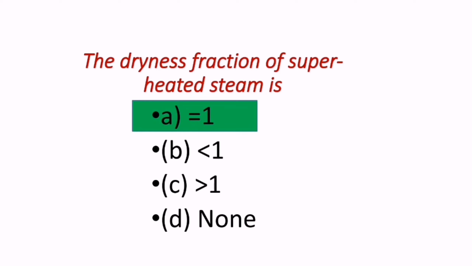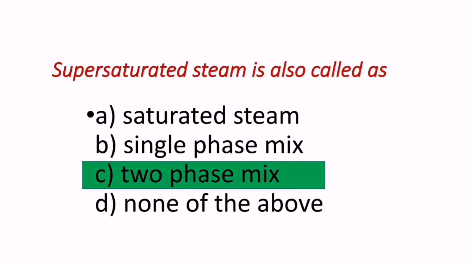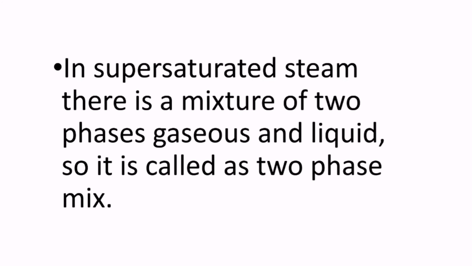Supersaturated steam is also called as what? Supersaturated steam is also called two-phase mix. What exactly is meant by two-phase mix? In supersaturated steam, there is a mixture of two phases, gaseous and liquid. So it is called two-phase mix.